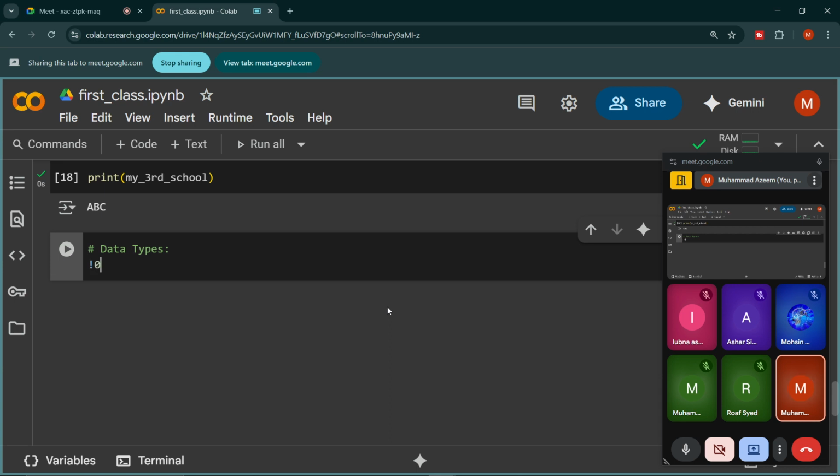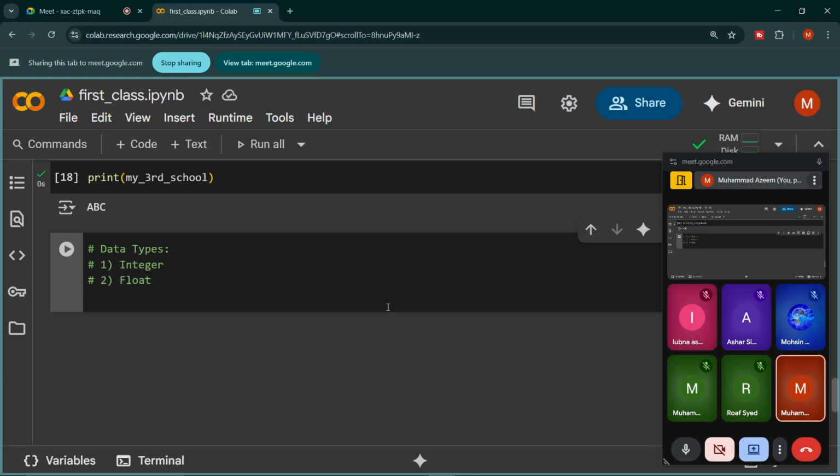The first is integer, the second is float, the third is string, and the fourth is boolean.